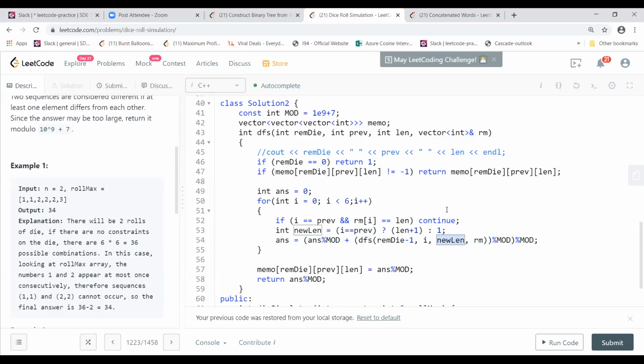It's a bit intricate to comprehend. Yeah, it is like that. Because if you see the memo also, it is a 3-dimensional array. Very rare, I've seen.